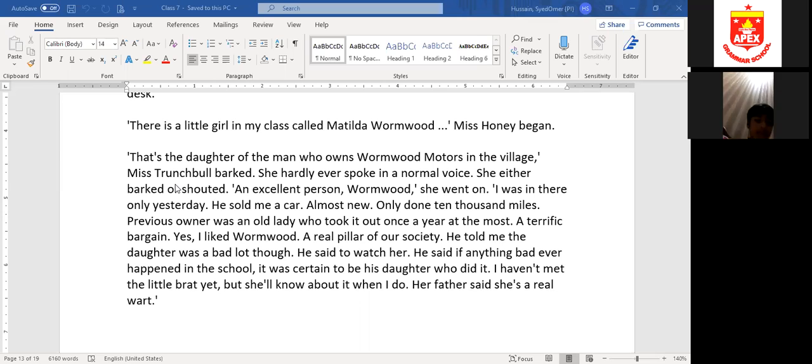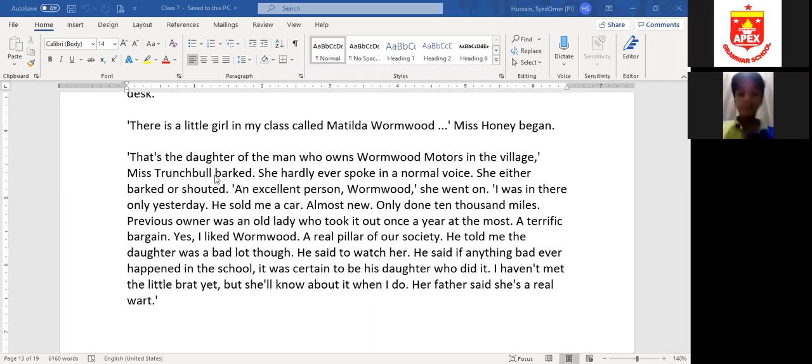He told me that the daughter was a bad lot too. He said to watch her. He said if anything bad ever happened in the school, it was certain to be his daughter who did it. I haven't met the little brat yet, but she will know about it when I do. Her father said she's a real wart.